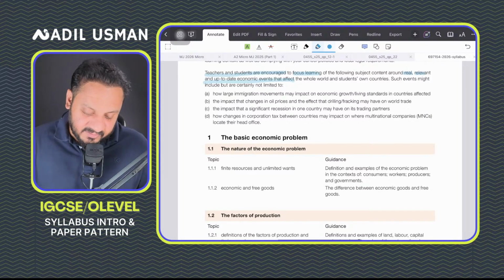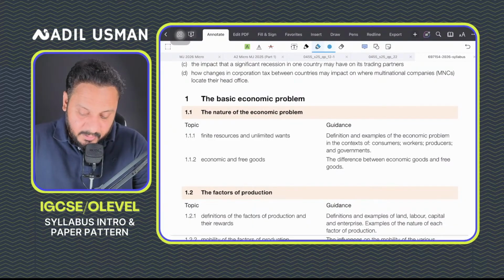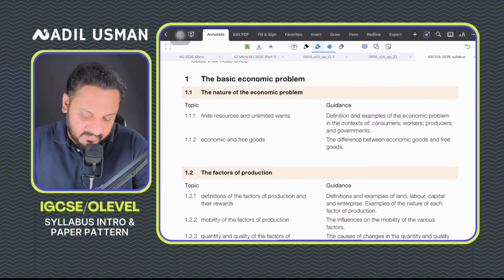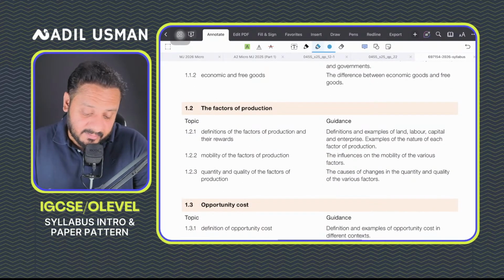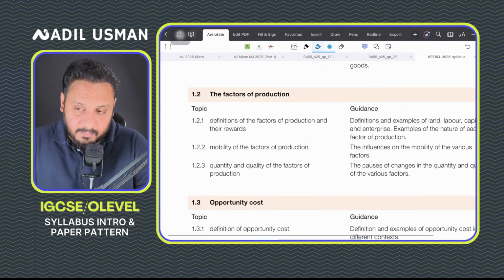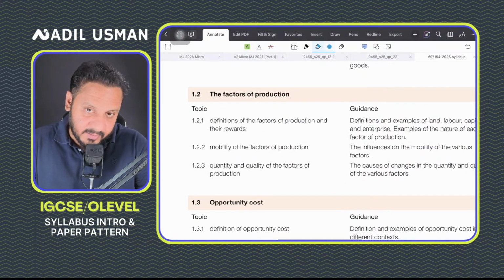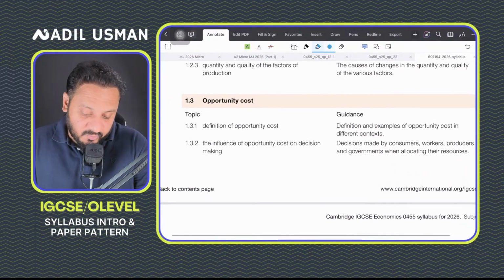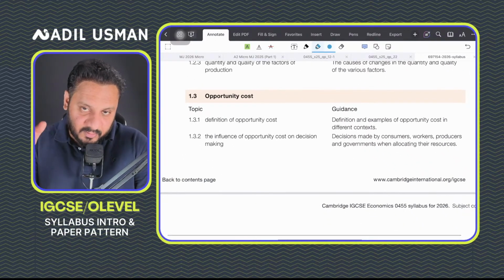As far as your syllabus is concerned, you must be knowing about the basic economic problem. And when we talk about the basic economic problem, because they ask you in definitions, you must be knowing the difference between economic goods and free goods. You must be knowing what factors of production are. You must be knowing about mobility, because they actually give you the factors that affect mobility in a 4-mark question. Right? You must be knowing what opportunity cost is and how opportunity cost could influence decision making.